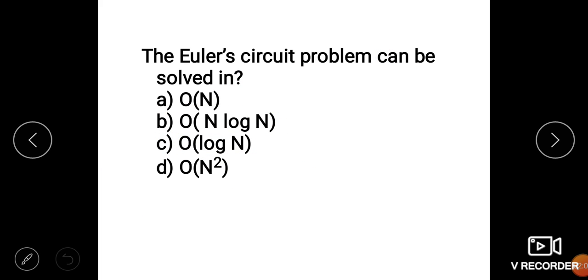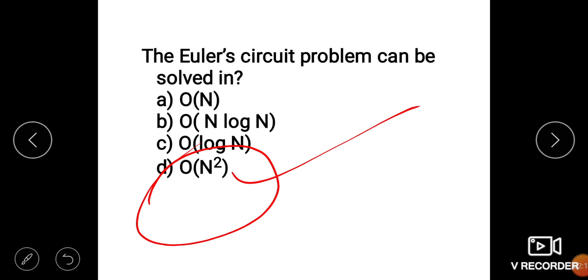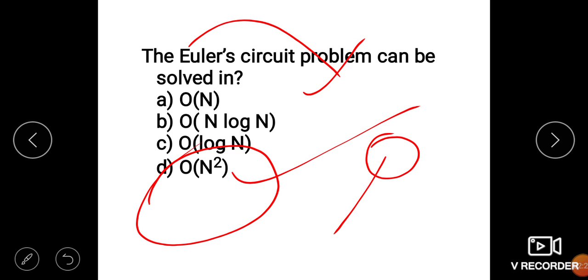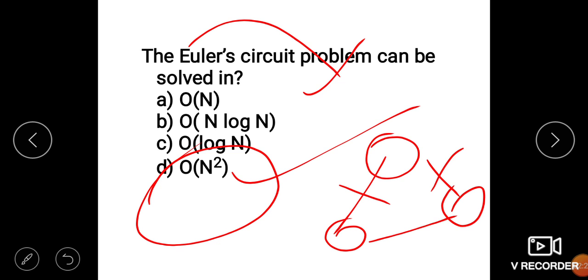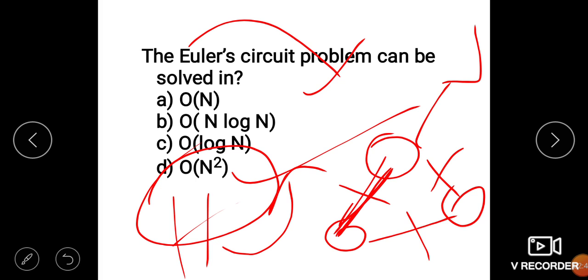And decidable problems are those which can be solved in polynomial time or exponential time. So now the next question is that the Euler circuit problem can be solved in O(n) square. O(n) square is the time complexity of the Euler circuit, and an Euler circuit visits every edge. If there is an Euler circuit present, then it counts the edges. And for a Hamilton circuit, we find the vertices, and the relations established between them are called edges.